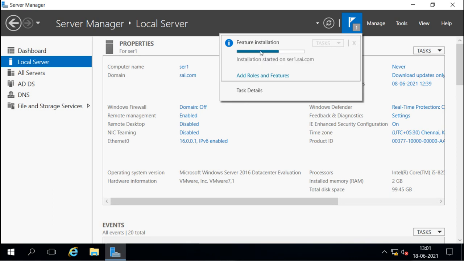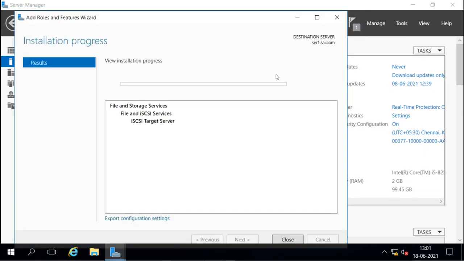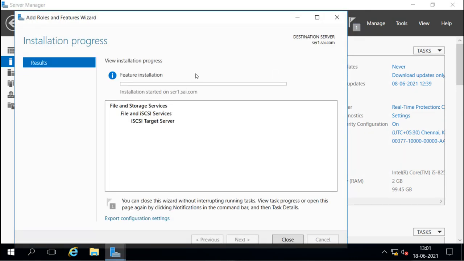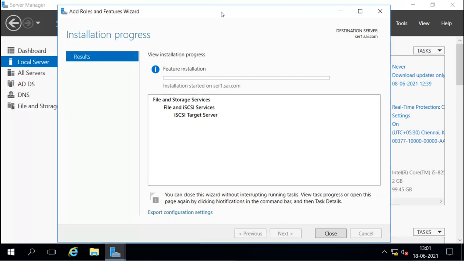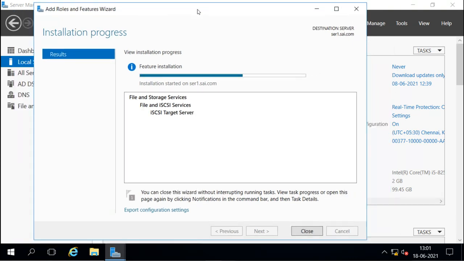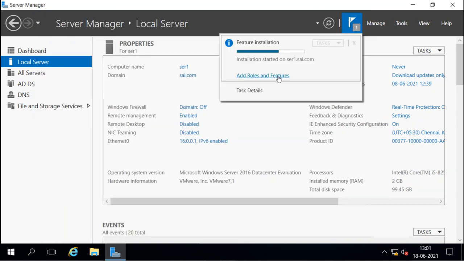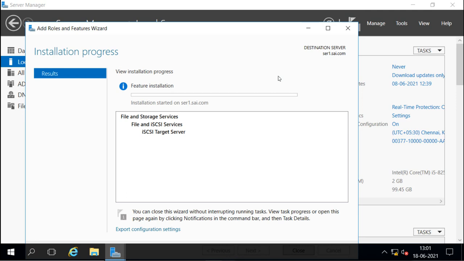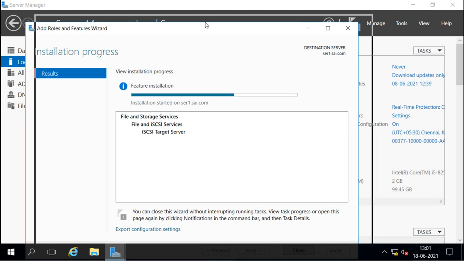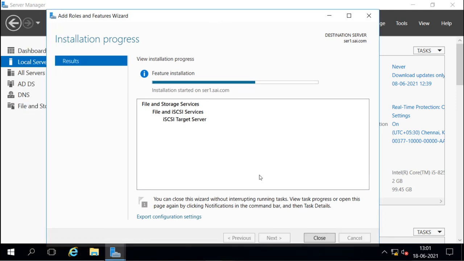It is still showing here that it is installing. We can click it to get it back here. So we can close it, and whenever we want we can get it from here. This is just to close it and do something else if it is taking some time.